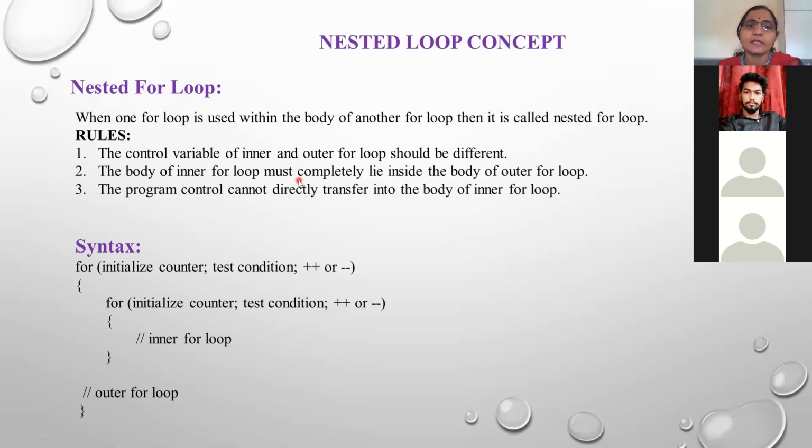Now the next topic is the nested loop concept. Nested means when one loop is used within the body of another loop. It is called a nested for loop. See here in the syntax, this one for loop is completely placed within the other outer for loop. This is the inner loop, and this one is the outer loop, and this concept is called nesting. Means one loop is completely placed or embedded within another loop, and that is called the nested loop.